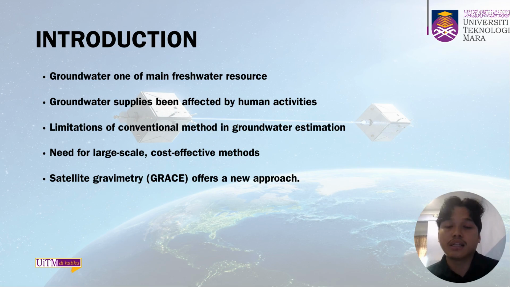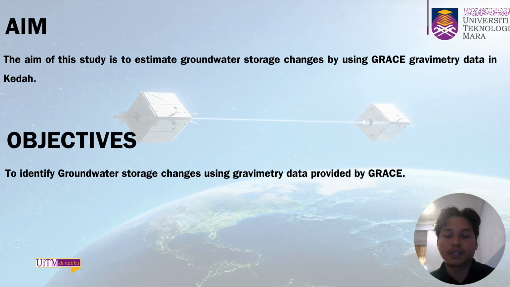That's where satellite gravimetry, such as GRACE, provides an alternative approach to estimate groundwater storage changes over large areas efficiently. So let's move on to aim and objective.